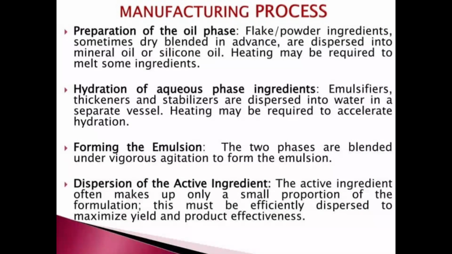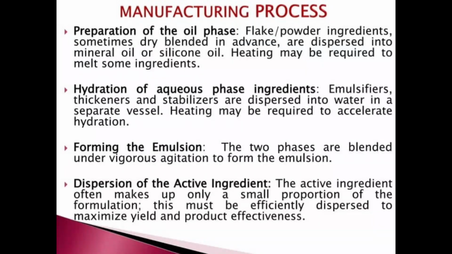This is the manufacturing process of cream, which mainly includes four steps. The first step is preparation of the oily phase. The second step is hydration of the aqueous phase ingredients. The third step is forming the emulsion, and the last step is dispersion of the active ingredient.